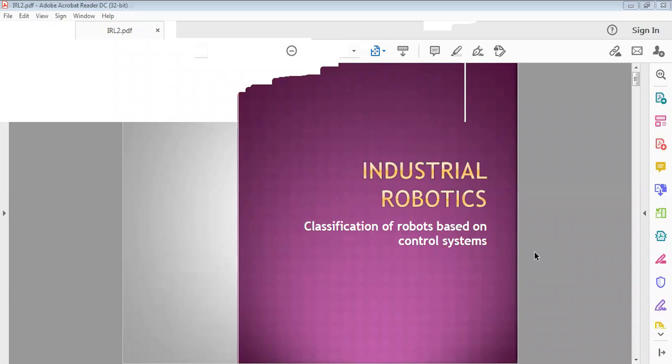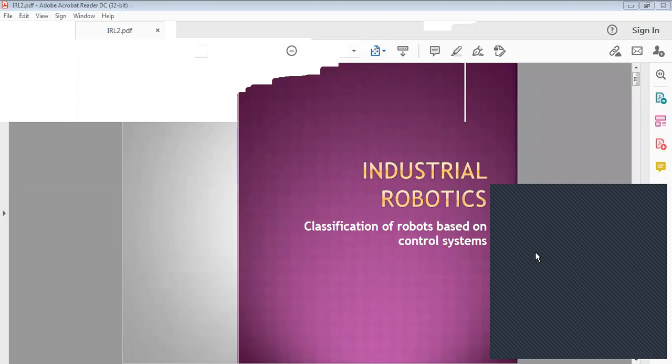So today we will discuss another classification of industrial robots based on control systems. Last class we discussed the classification of industrial robots based on coordinate system, which are polar coordinate industrial robots, cylindrical coordinate industrial robots, jointed arm robots, and spherical coordinate robots. There are other kinds of classification of industrial robots based on control system.